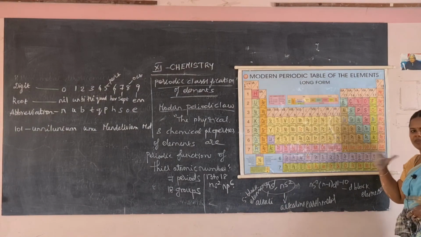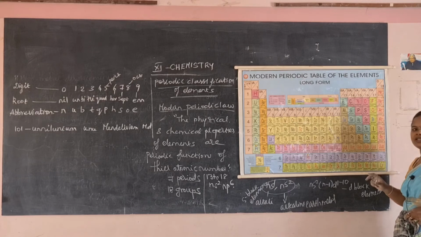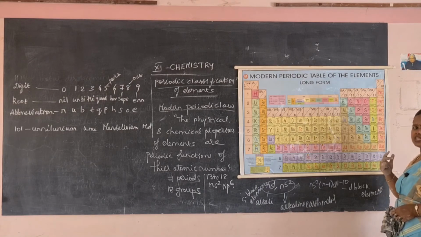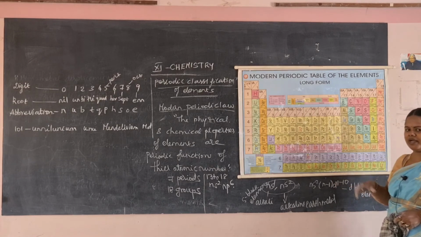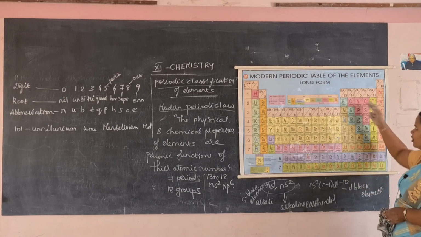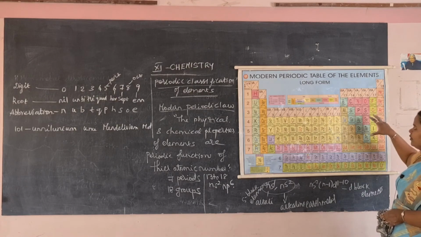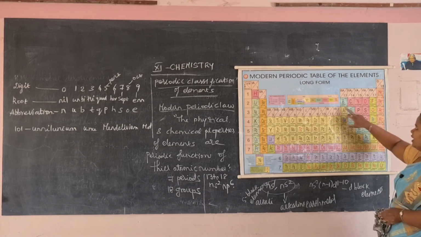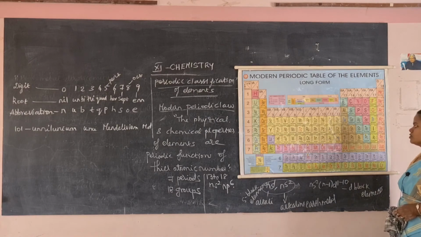Here we have metals, non-metals and metalloids. A metalloid is an element which has the properties of both metal and non-metal. So here you can see metals, as well as metalloids and non-metals. So this is about our p block elements.